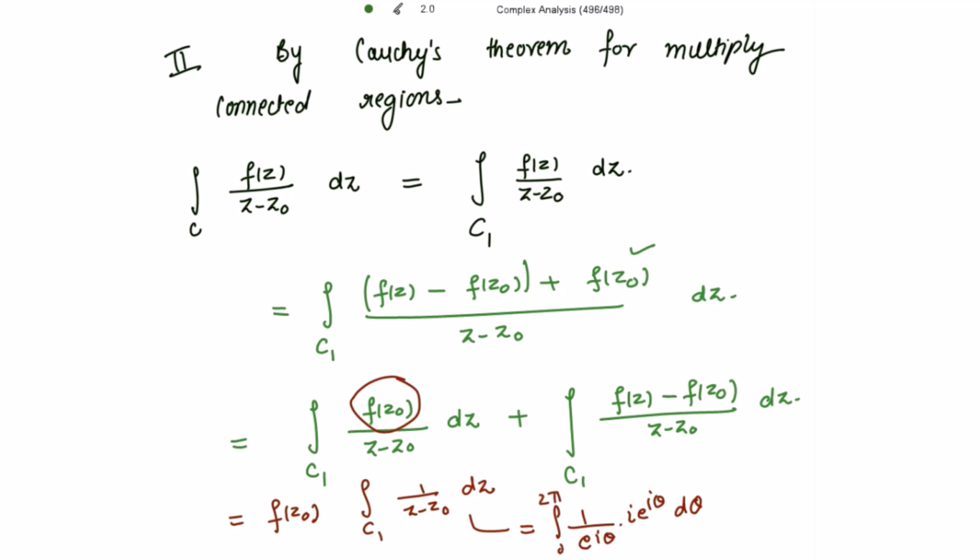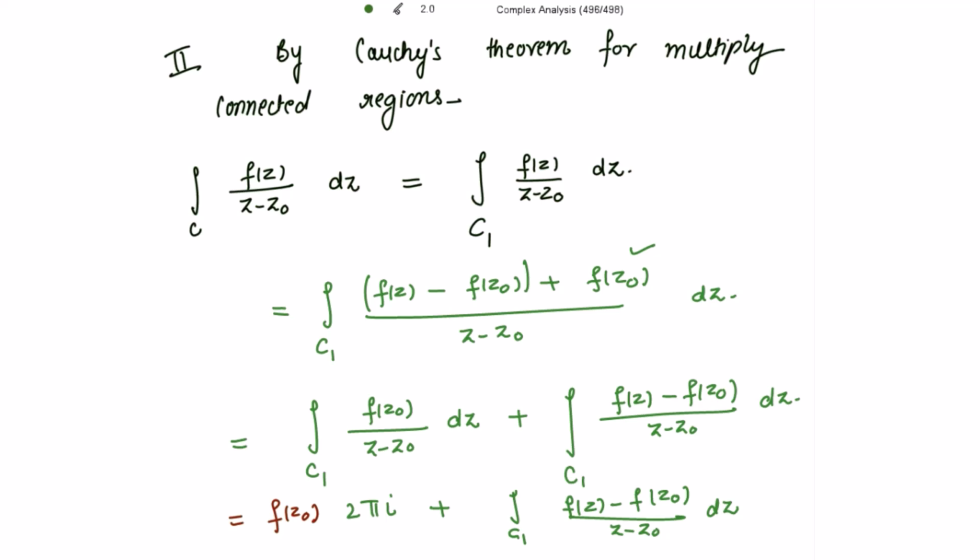So these two cancel out and we have got i. The integration of 1 with respect to theta is theta, so when taking the limits, we get 2 pi i. So the value of this integral is 2 pi i, and taking f(z0) outside, we have f(z0) times 2 pi i plus the second term. Please mark this as 1.